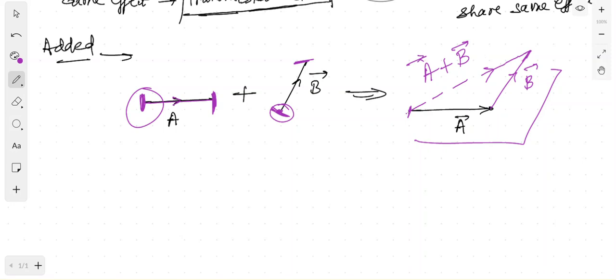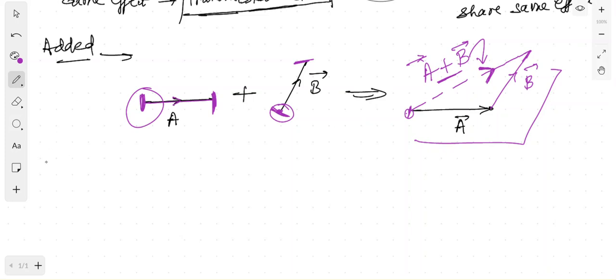So from the tail of the first vector you are moving to the head. That's why I have given the arrow in this direction. So the direction of A plus B will be this, right? So you also have to keep in mind that when you are finally drawing the resultant, you have to draw it from the tail of the first vector to the head of the second vector. And that will give you the value of A plus B.